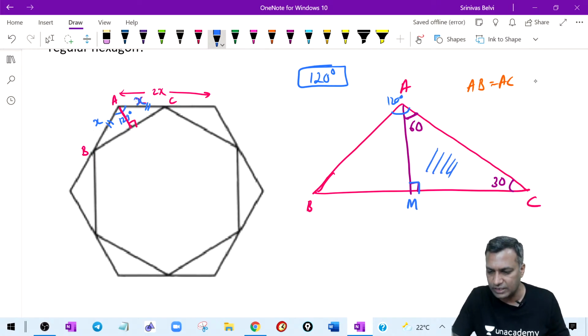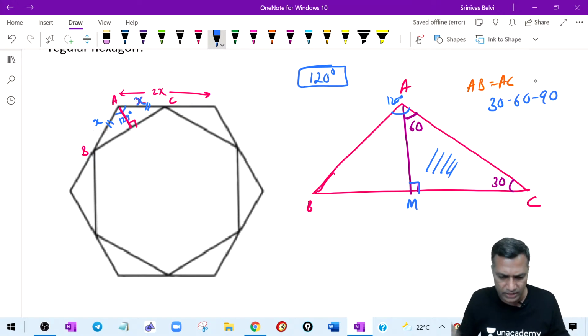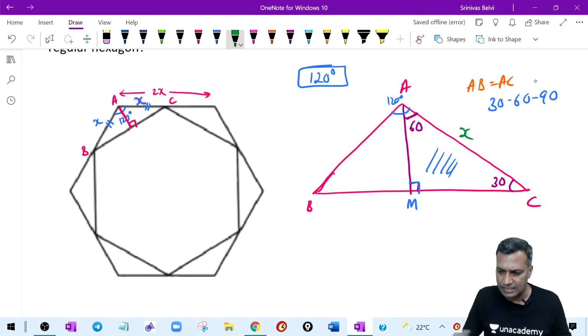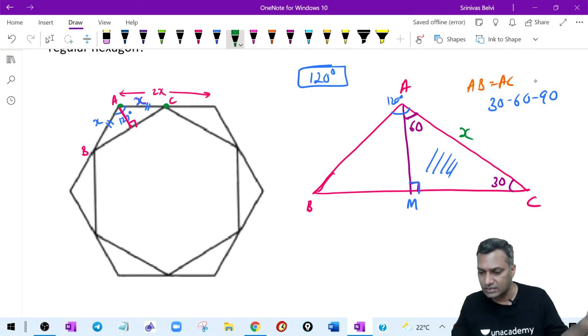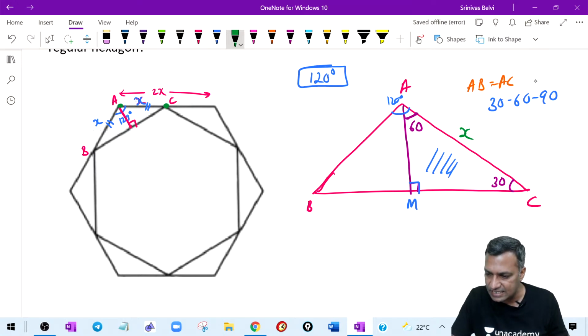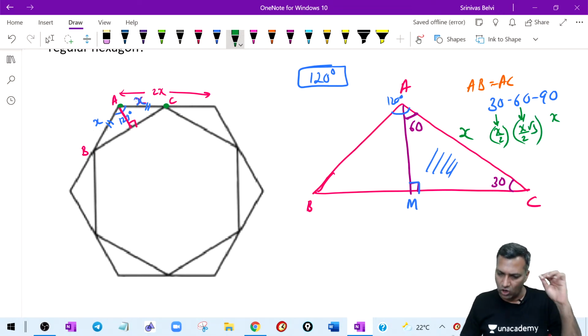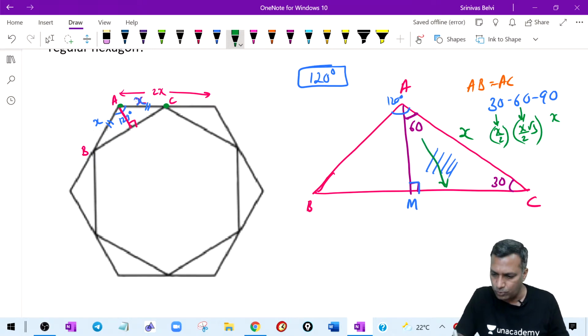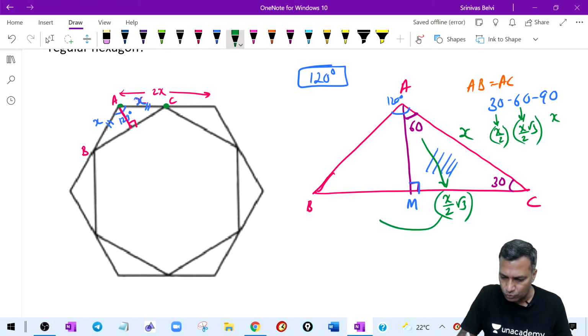Now I have a beautiful 30-60-90 triangle. What do I know out of this? The length of line AC was x here. Side opposite 90 is x. Therefore, side opposite 30 would become x by 2. Side opposite 60 would become x by 2 times root 3. Out of this, what do I need here? I need the side opposite 60, which is x by 2 times root 3. If this is x by 2 times root 3, what is this?